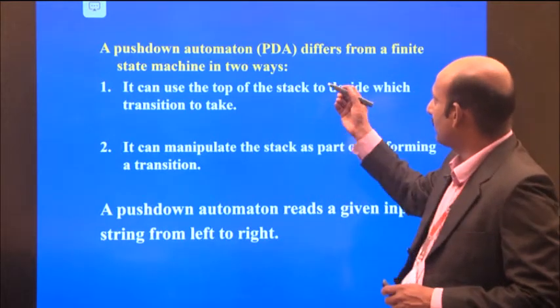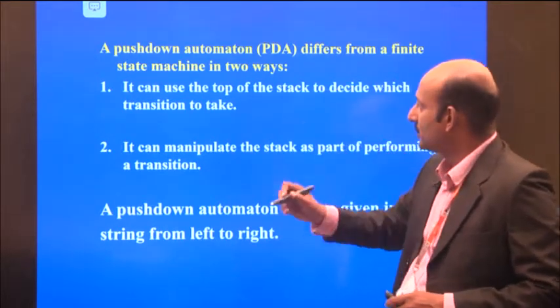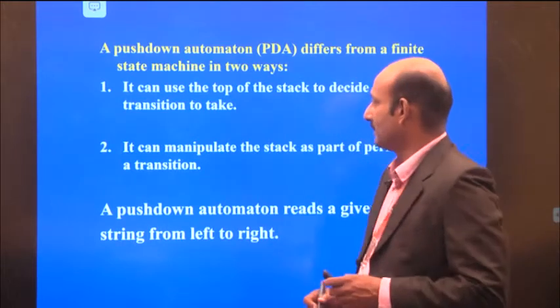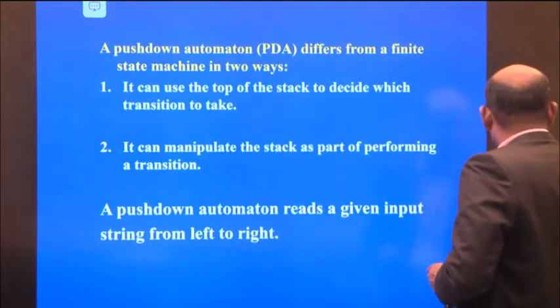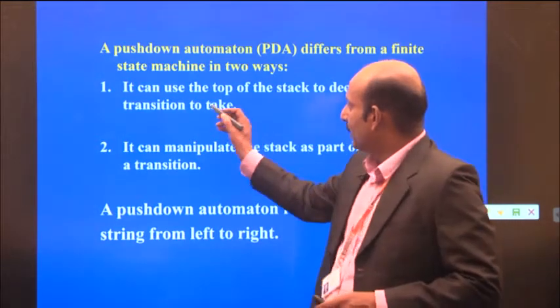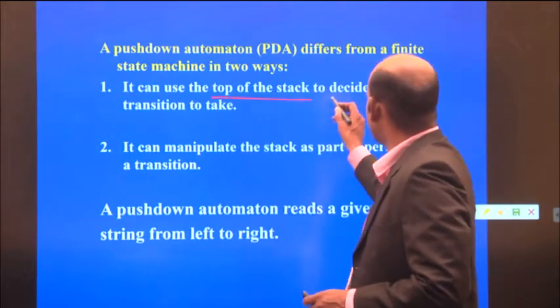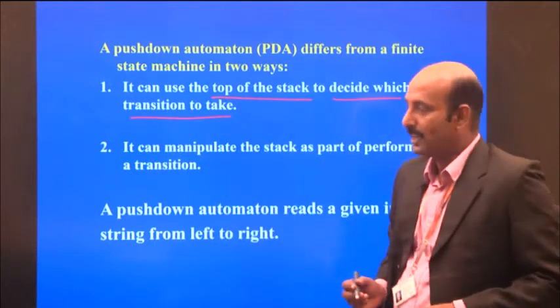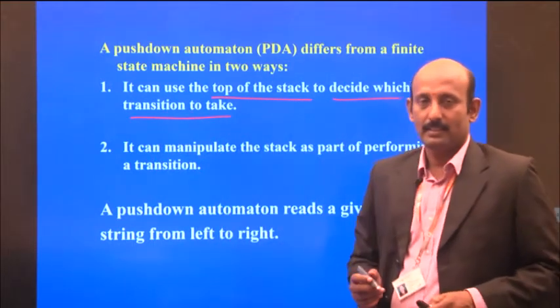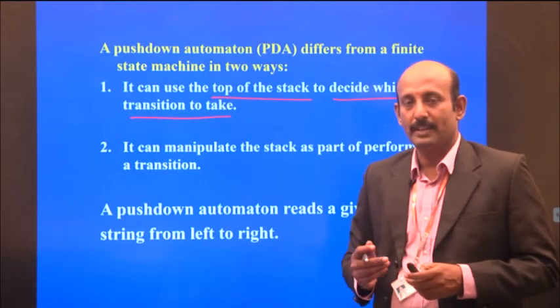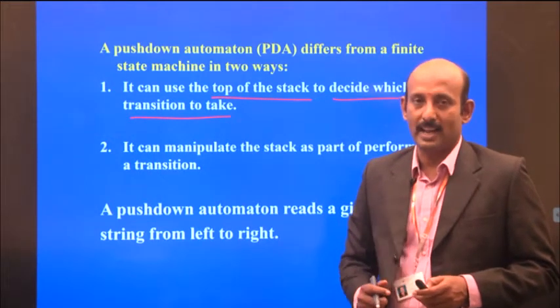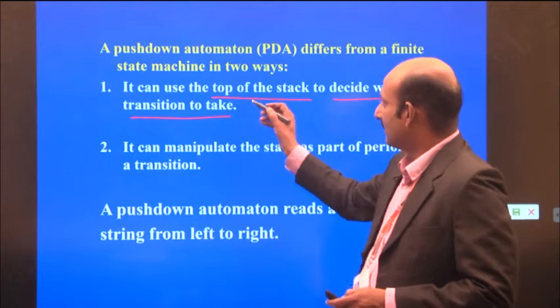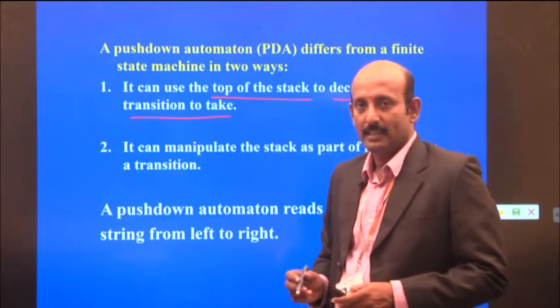In push-down automata, it differs from a finite state machine in two ways. One is that it can use the top of the stack to decide which transitions to take. The push-down automaton uses the concept of a stack, where the stack contains the input symbols.